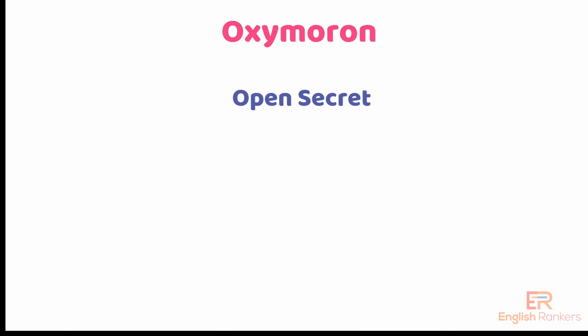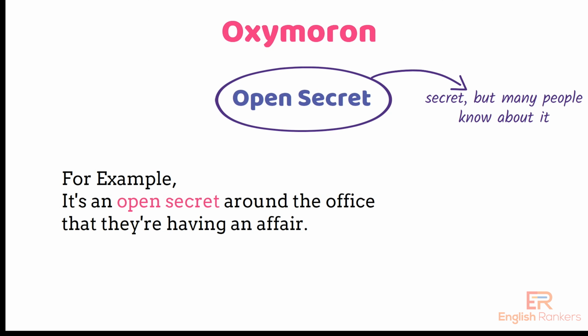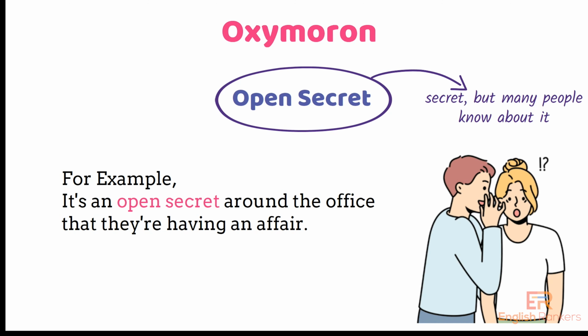What do you mean by open secret? If something is a secret, no one else is supposed to know about it. If you refer to something as an open secret, you mean that it is supposed to be a secret, but many people know about it. For example, it's an open secret around the office that they're having an affair.